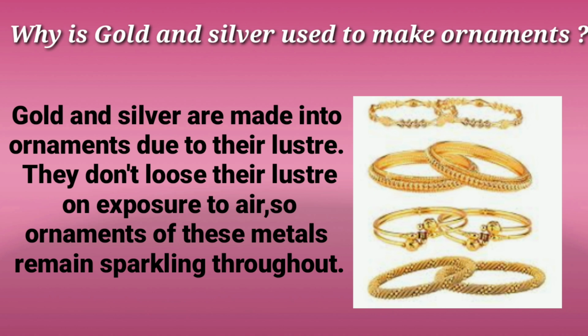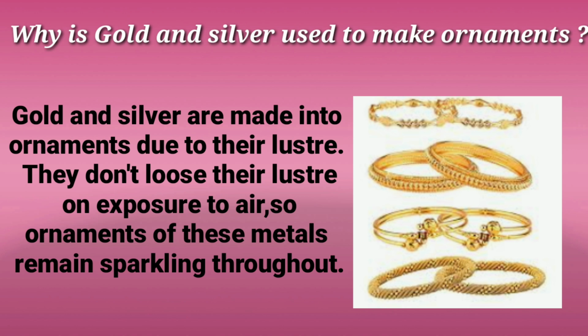Very simple answer, gold and silver are metals. And what type of metal are they? These are metals which do not lose their luster even though they are exposed to air, soap, detergents, chemicals, cosmetic chemicals, hardly they are affected. They are almost inert metals.